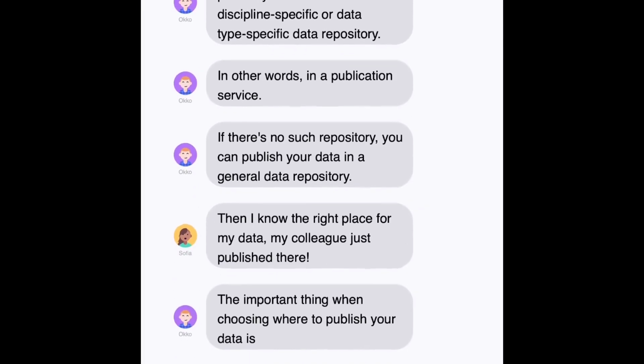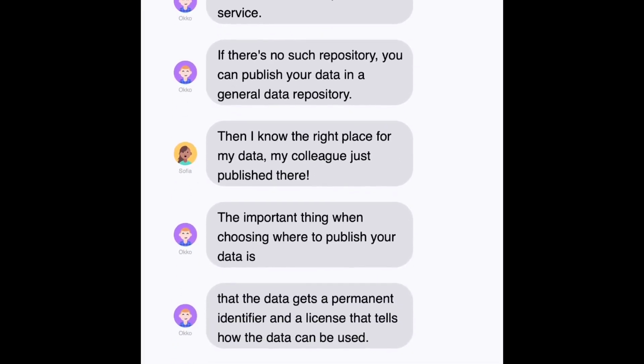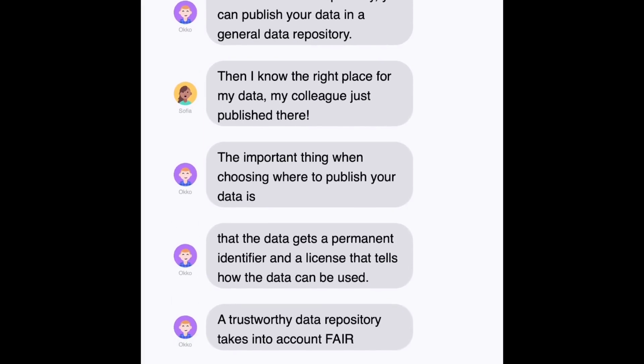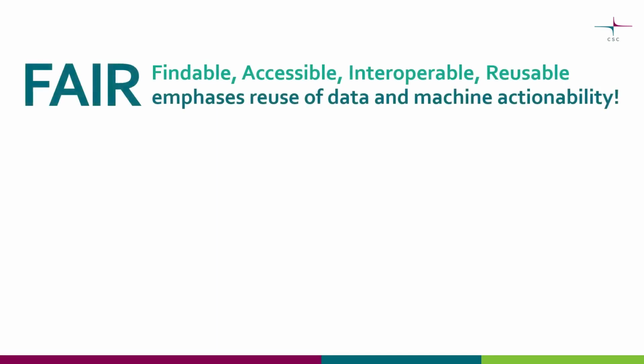The important thing when choosing where to publish your data is that the data gets a permanent identifier and a license that tells how the data can be used. A trustworthy data repository takes into account FAIR principles. FAIR principles mean that data and related descriptive information, meaning metadata, are findable, accessible, interoperable, and reusable.